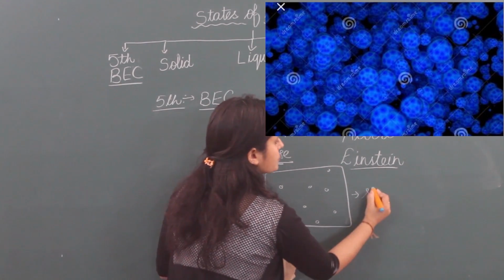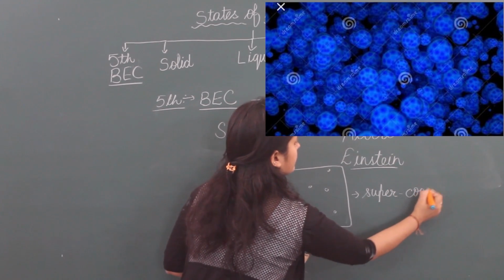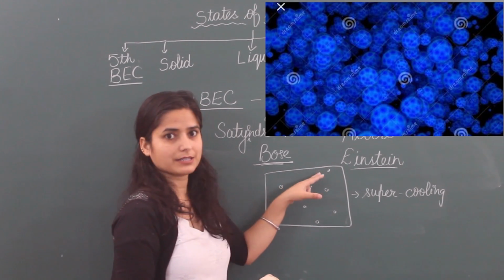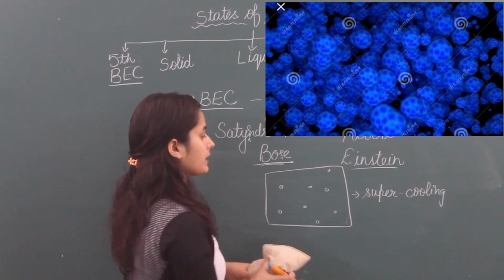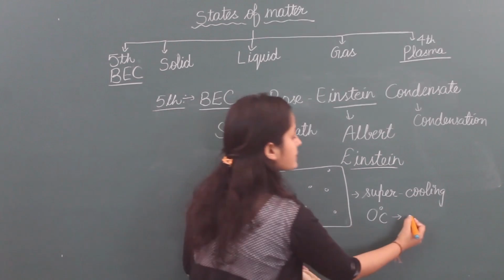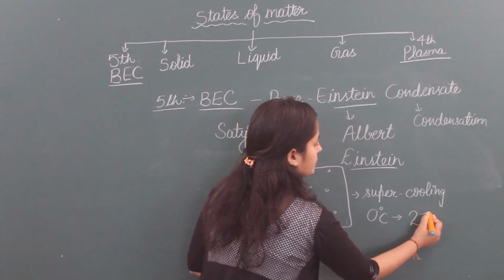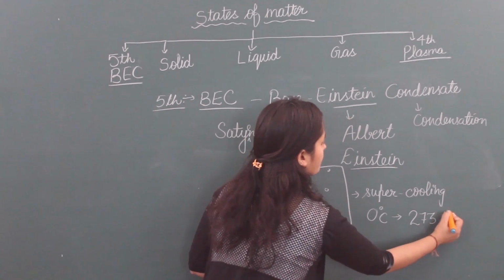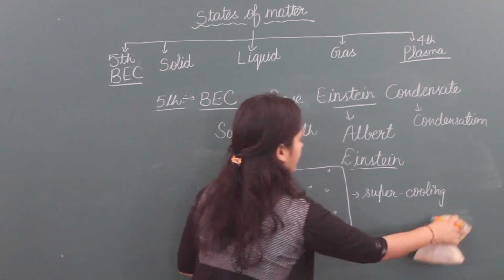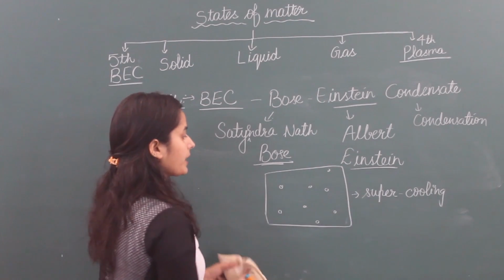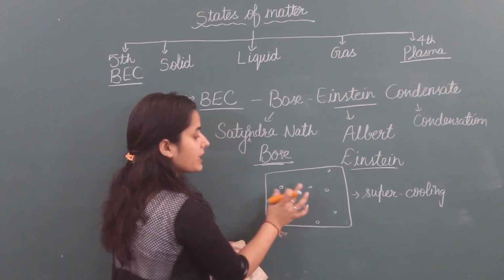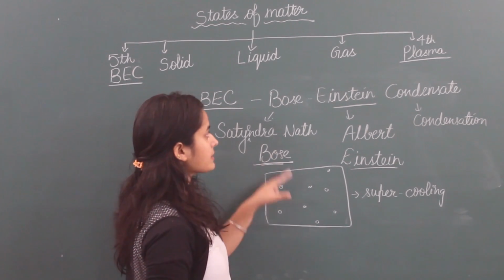We do super cooling. Super cooling means suddenly the gaseous particles will freeze and the temperature comes to about absolute zero, which on the Kelvin scale is minus 273.15 degrees Celsius. So super cooling will do what? Particles cannot come close to each other and they freeze at the place where they are present. So it is BEC.